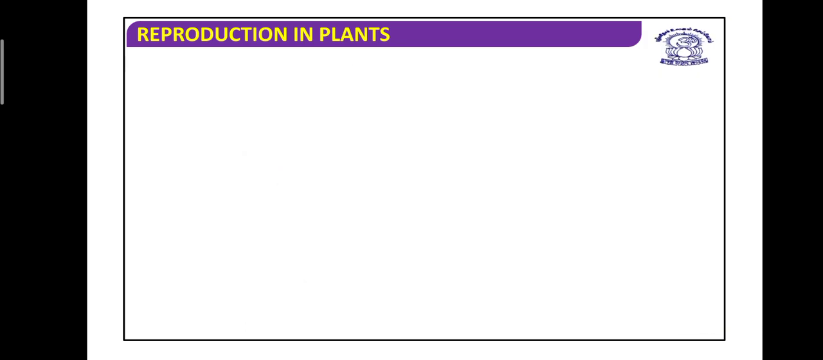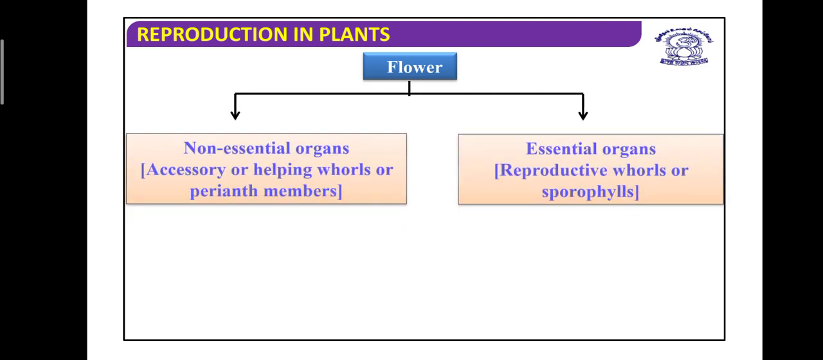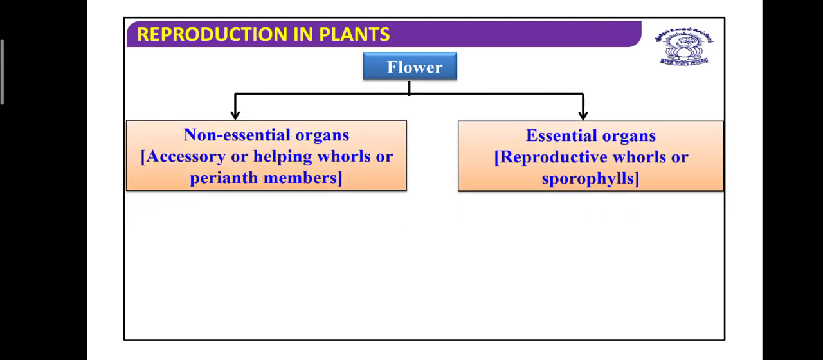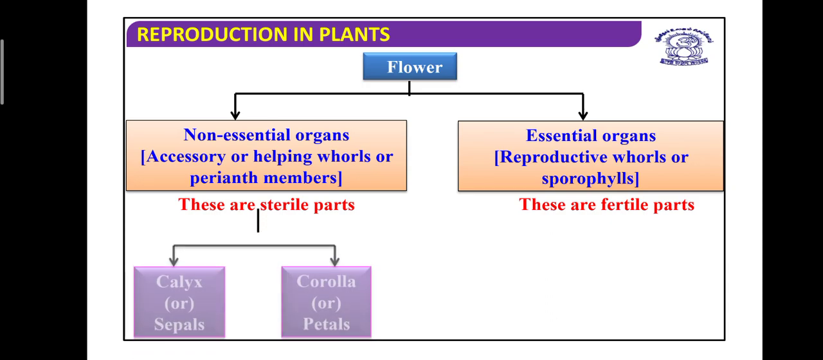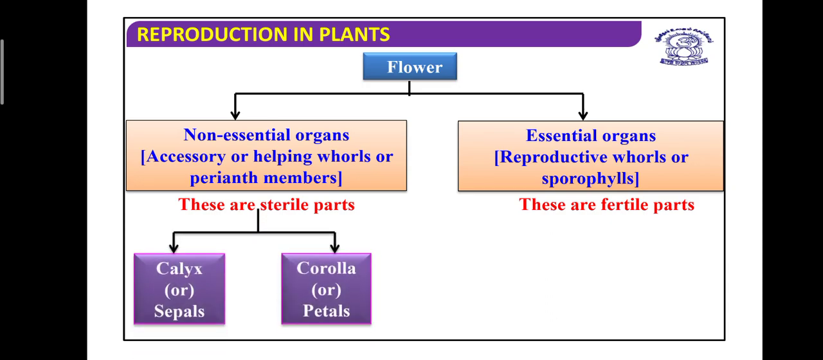So these four whorls form the particular structure of this flower, and a beautiful structure of flower is obtained. So dear students, we have studied just now that the flower has two types of parts. One is non-essential organs and the other is essential organs. Now non-essential organs are the accessory or helping whorls or perianth members, and essential organs are the reproductive whorls. The non-essential organs are the sterile parts, which include the calyx and corolla.